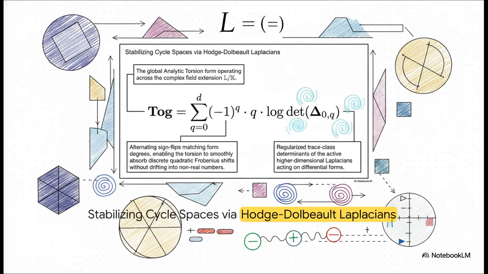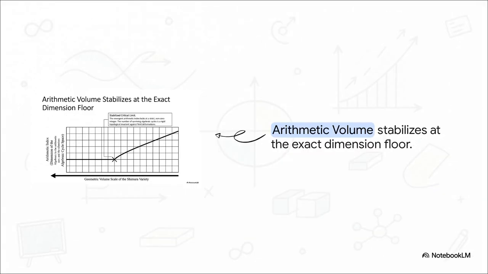Now, what if we scale things up? Well, even when we zoom out to higher dimensional Shimura varieties over complex field extensions, the math holds perfectly. The global analytic torsion equation, our TOG, uses a clever summation with alternating sign flips, that (-1)^q, across Hodge-Dolbeault Laplacians. This brilliant mathematical formulation allows the system to smoothly absorb discrete quadratic Frobenius shifts without accidentally drifting off into non-real numbers. And here is our ultimate proof of stability.